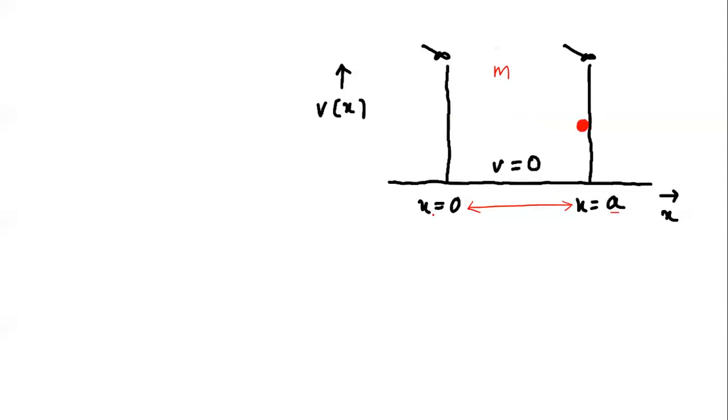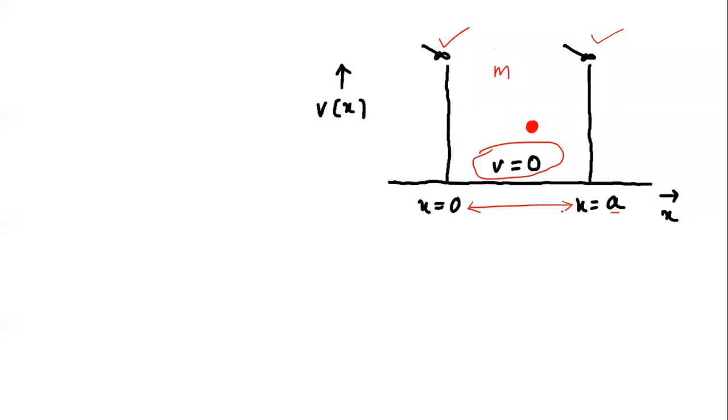Small a. Here you can see x equals 0 and x equals a are the rigid walls we are talking about. In the region between the walls, x equals 0 and x equals a, the potential is 0. And at the rigid walls, that is x equals 0 and x equals a, the potential is infinite. That means the particle is trapped inside a finite dimension.